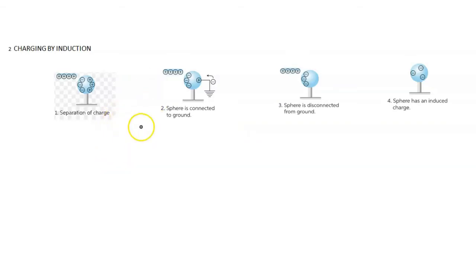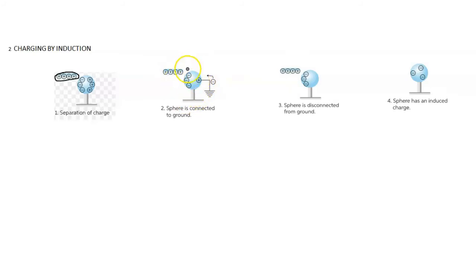Consider one glass rod here which is positively charged, and a metal sphere there which is neutral. Neutral means the number of electrons is equal to the number of protons. So what happens? This glass rod comes near to the sphere. Then the separation of charges takes place. That is, electrons, which are negatively charged, are attracted towards the positive charge in the glass rod and come closer to the glass rod. Hence, the separation of charge takes place.